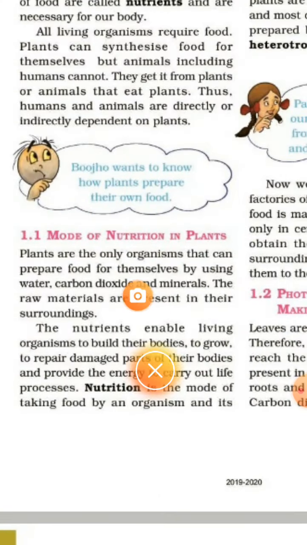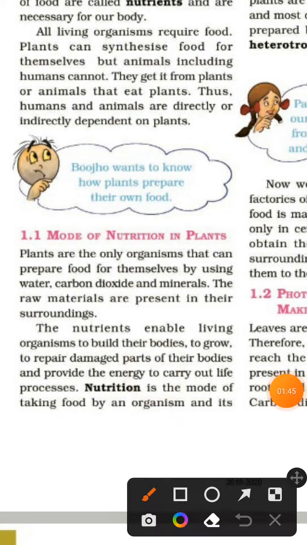Plants are the only organisms that can prepare food by themselves. The raw materials that are required for the preparation of food in plants are present in their surroundings.